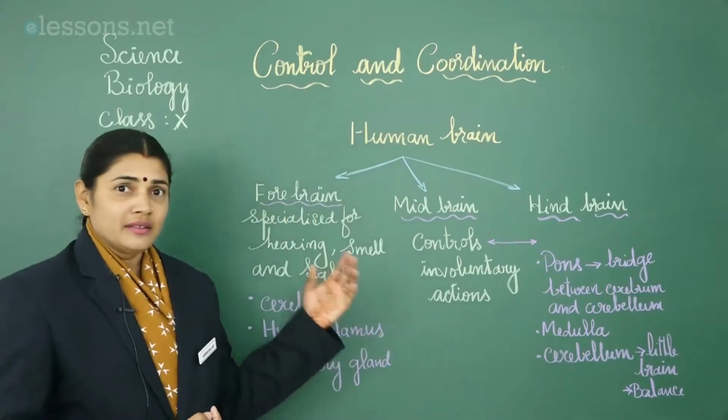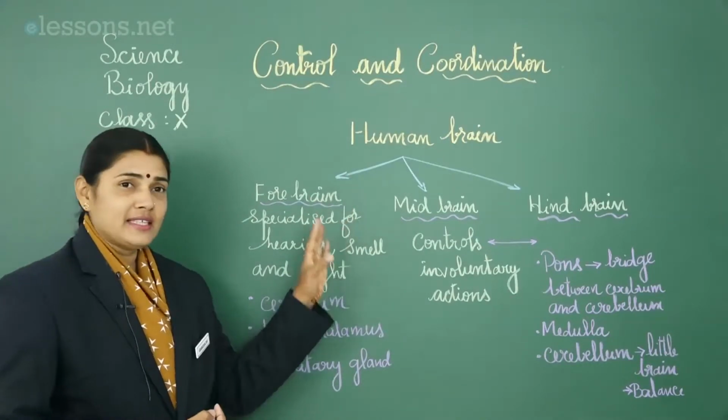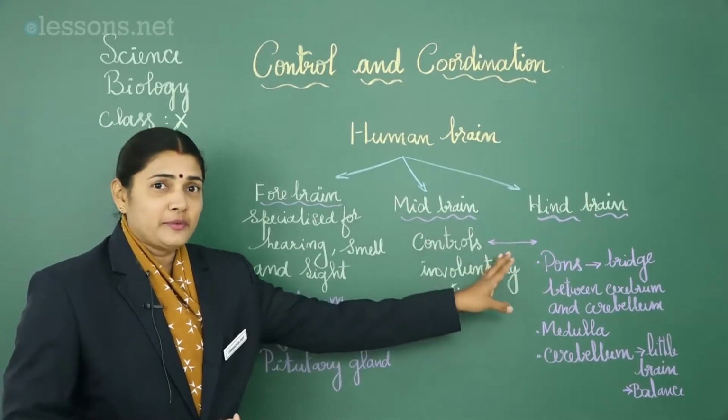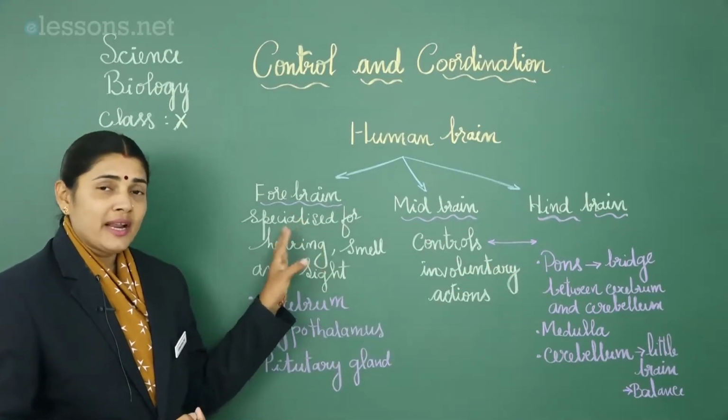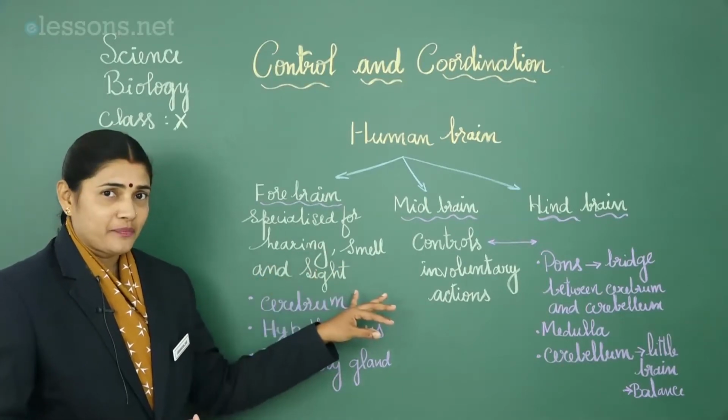Now let us see the parts and the functions of the human brain. The human brain is divided into three parts. They are forebrain, midbrain and hindbrain. In the forebrain, there are specialized areas for hearing, smell and sight.